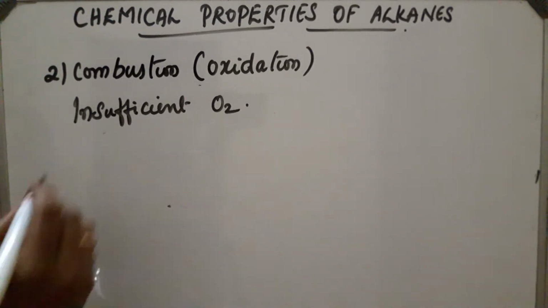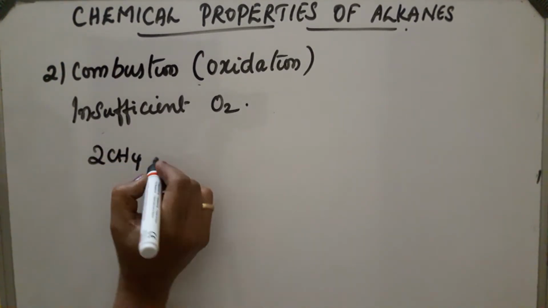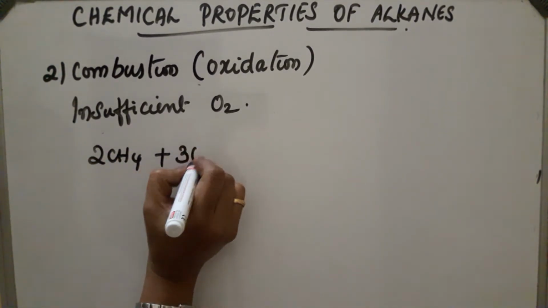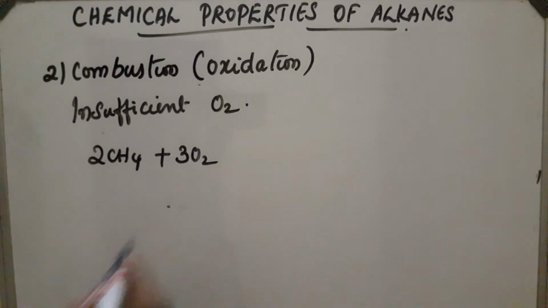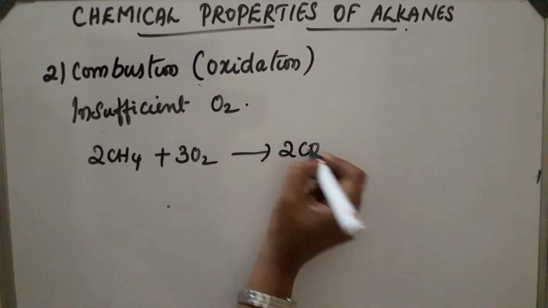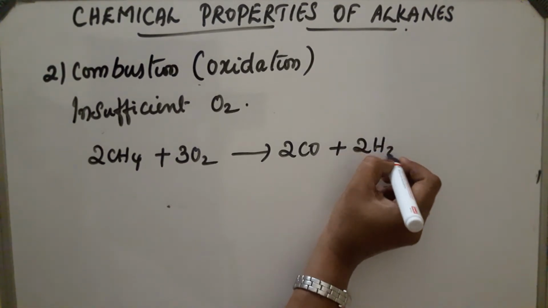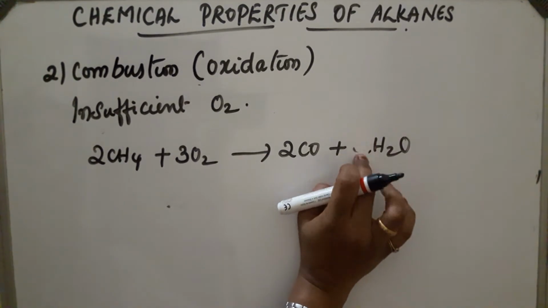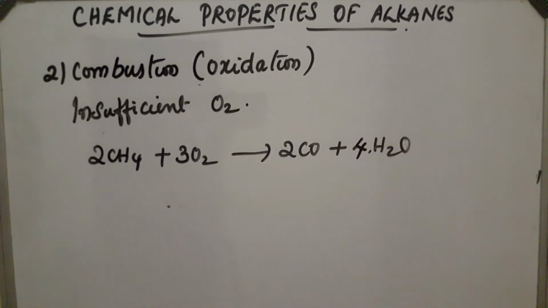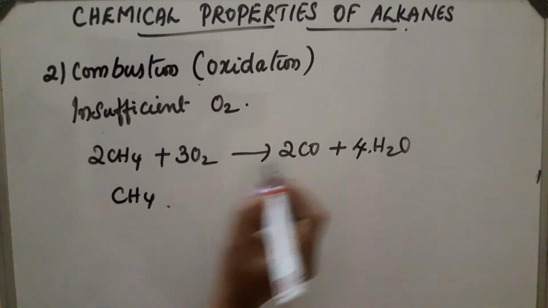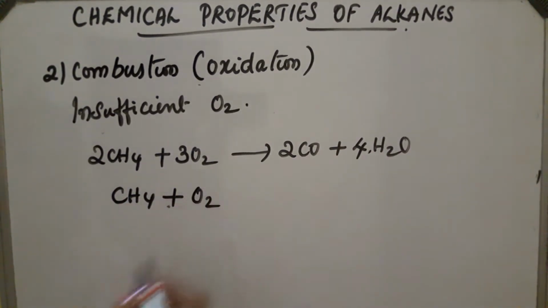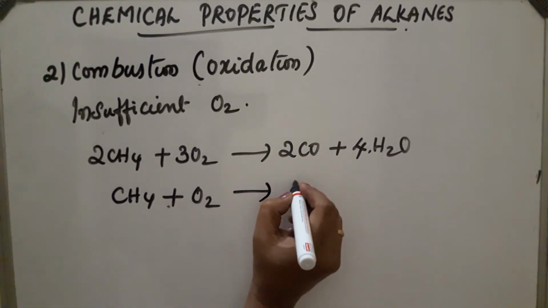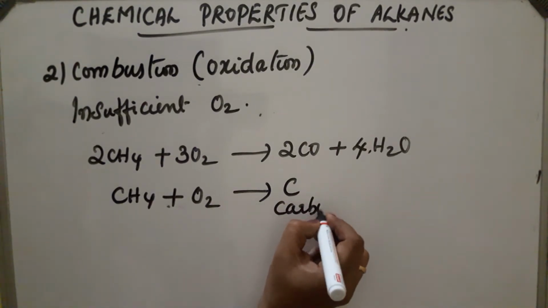Let us see the reaction. 2CH4 plus 3O2, the oxygen is insufficient, and it gets converted into 2CO plus 4H2O. This will be the reaction. Now next, CH4 plus O2, here also an insufficient amount of oxygen, gets converted into carbon black.